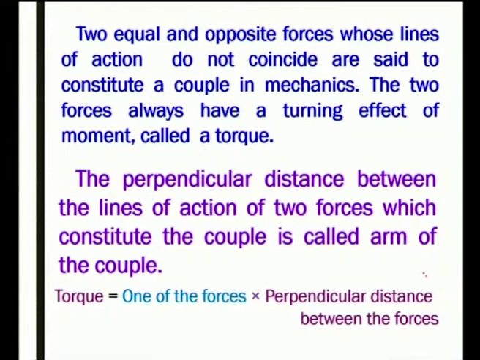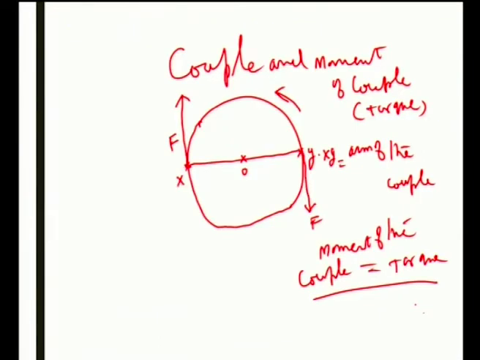The perpendicular distance between the line of action of the forces which constitute the couple is called the arm of the couple. So, torque is equal to one of the forces into the perpendicular distance between the forces. That is, one of the forces F into the arm of the couple, that is xy. The two forces act in opposite directions; the product of one of the forces and the arm of the couple, xy, is called the torque.